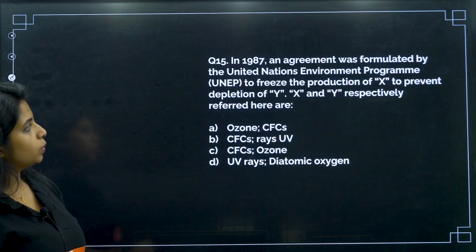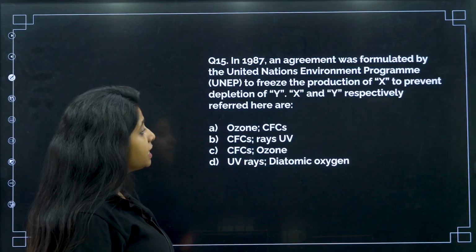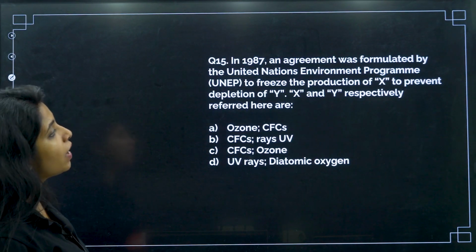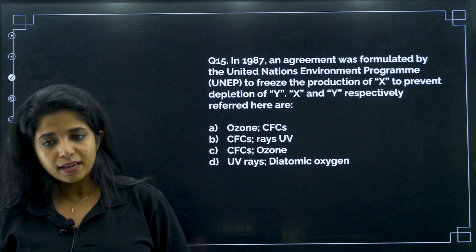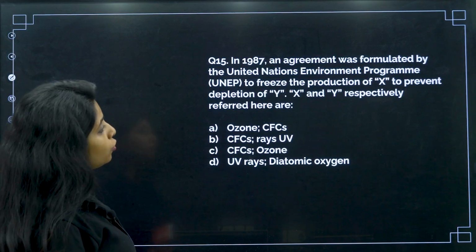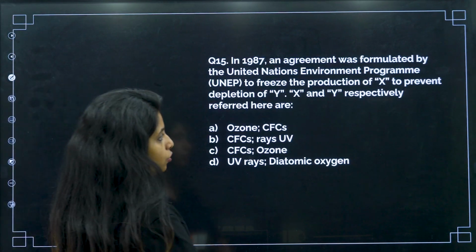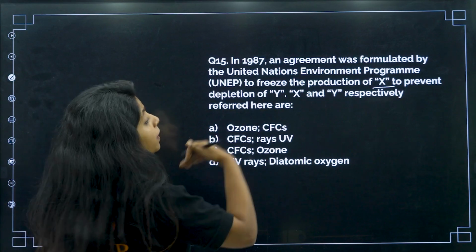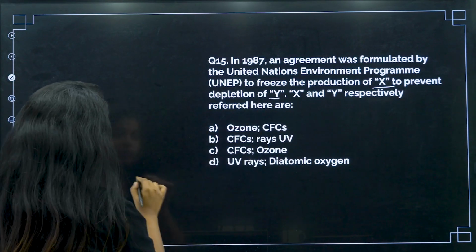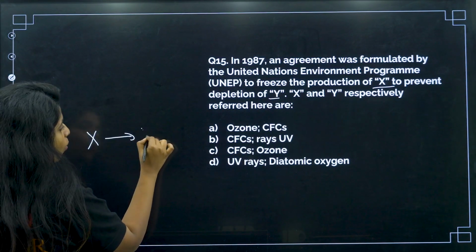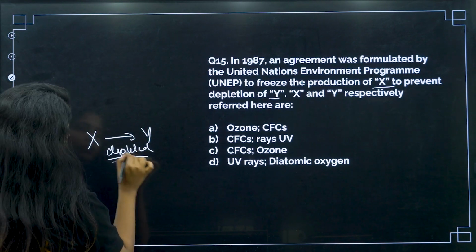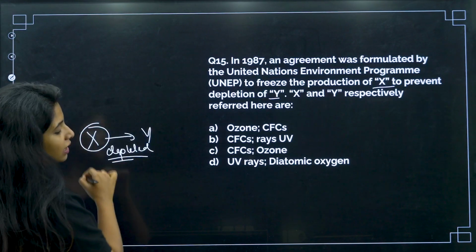Works? Chalo, next question. In 1987, an agreement was formulated by the United Nations Environment Programme, that is UNEP, to freeze the production of X, as in to stop the production of X, to prevent depletion of Y. So probably because of this X, Y was getting what, children? Depleted.